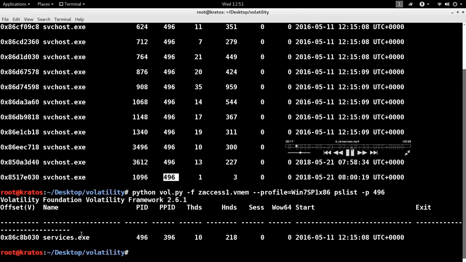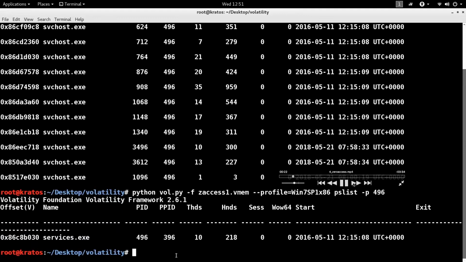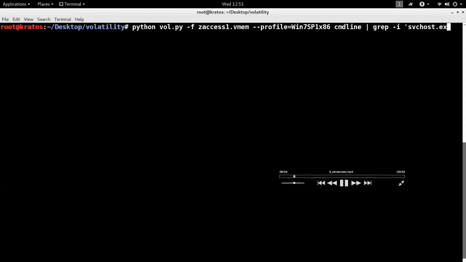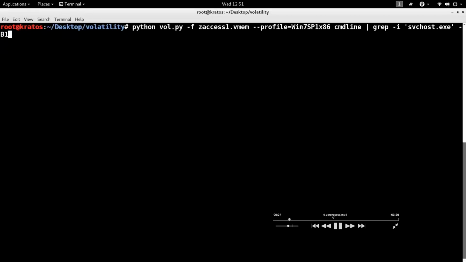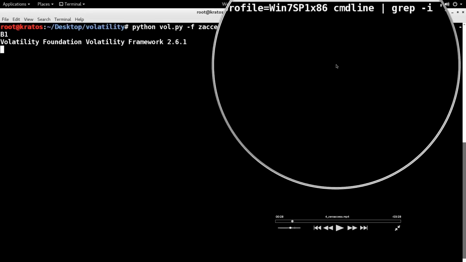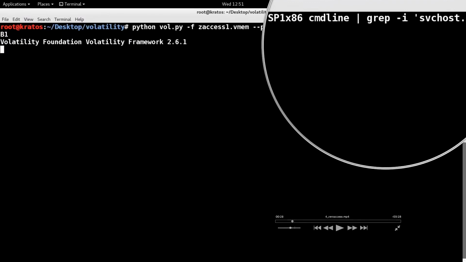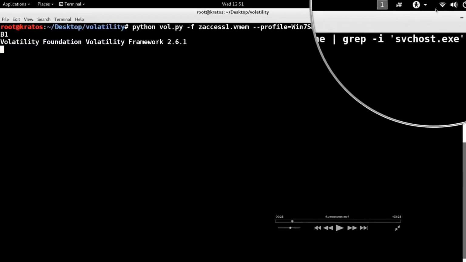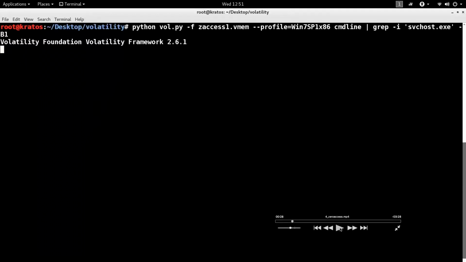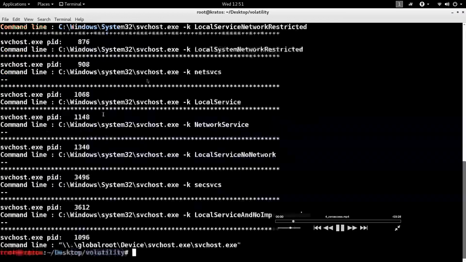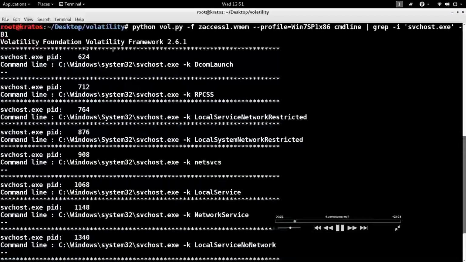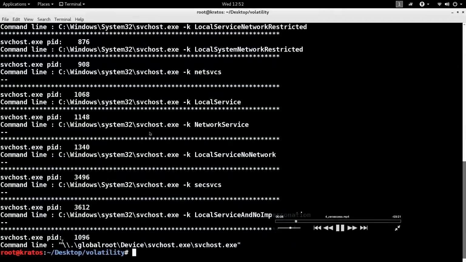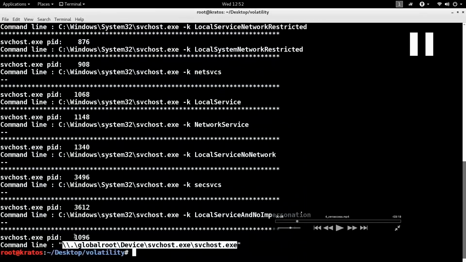So let me show you something. When you look at the path of all these svchost.exe using the cmdline plugin, remember I talked about the cmdline plugin, which gives you the full path to the executable. In this case, I'm listing the command line of all the processes. I'm just grepping for the svchost.exe process. So when I do that, notice, everything looks normal, everything is running from system32, except the last one. Notice the path from where it is running. This path clearly doesn't exist on your Windows operating system, right?